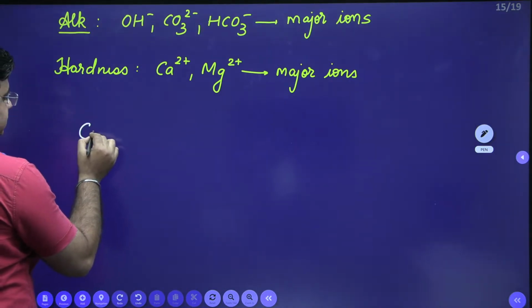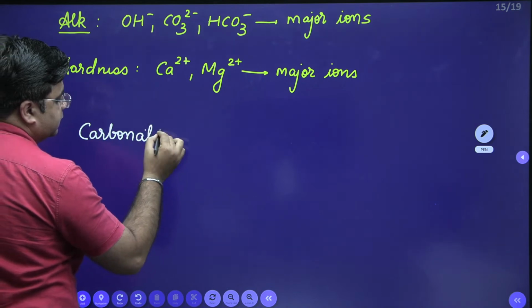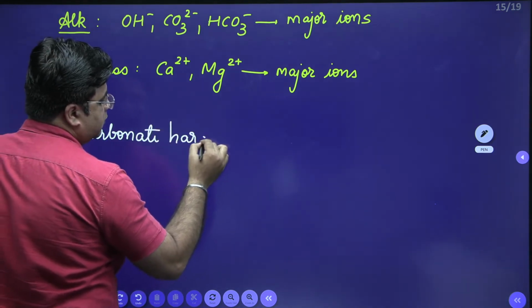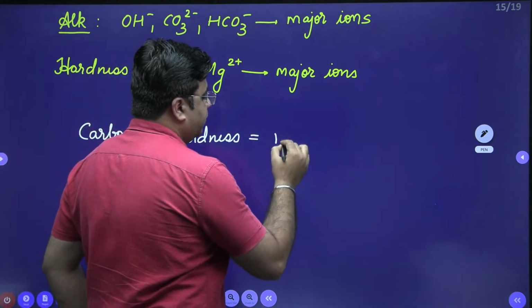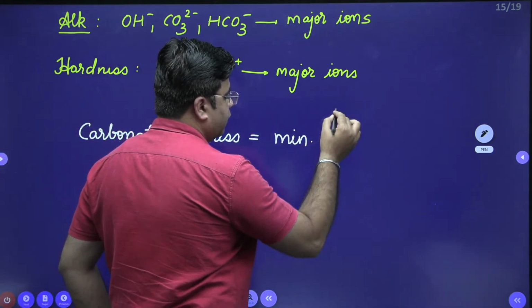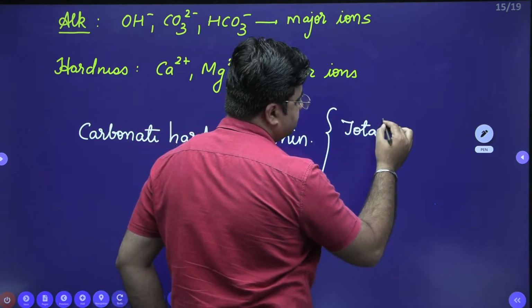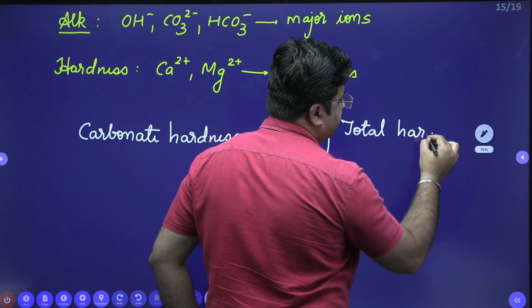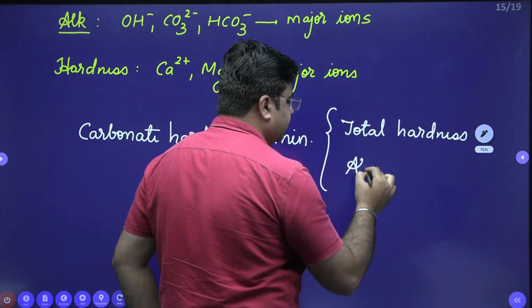carbonate hardness is equal to the minimum of total hardness or alkalinity.